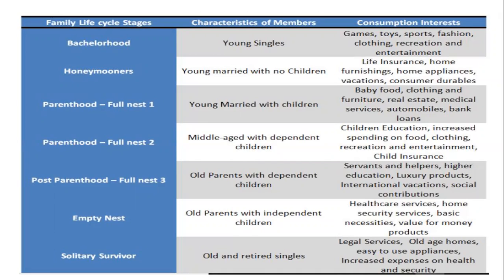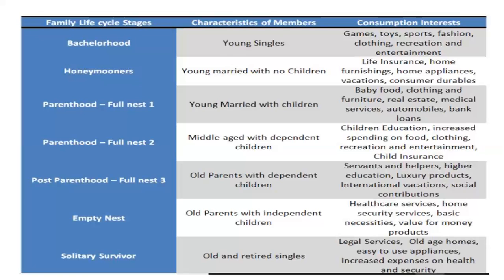Parenthood 2, that is middle aged with dependent children. Children's education they are bothered about because they are dependent children. Next, increased spending on food because the children will be at a good age, clothing, recreation and entertainment, and child insurance. So these are the consumption interests, and according to this, the marketing plan has to be made.